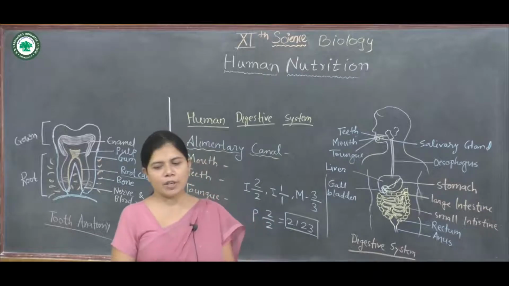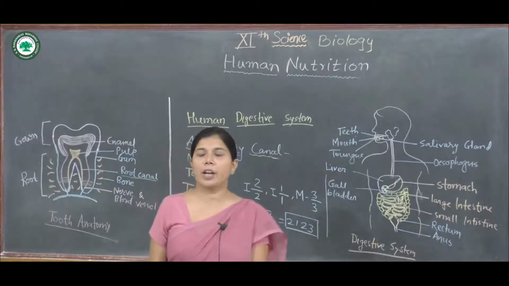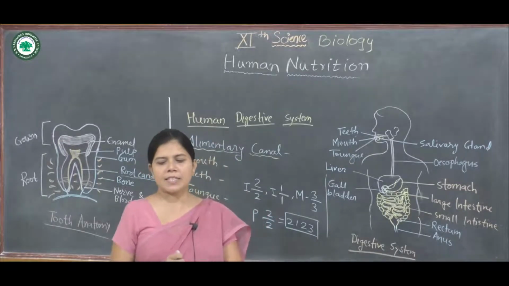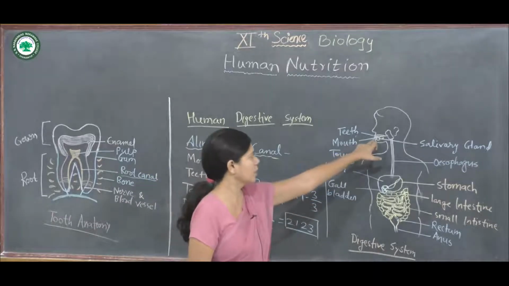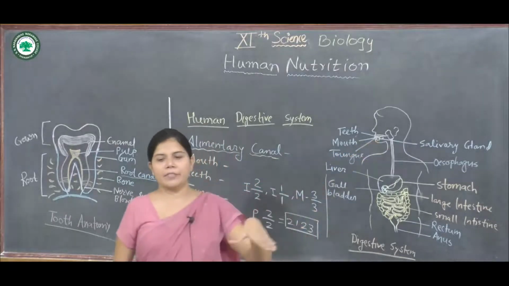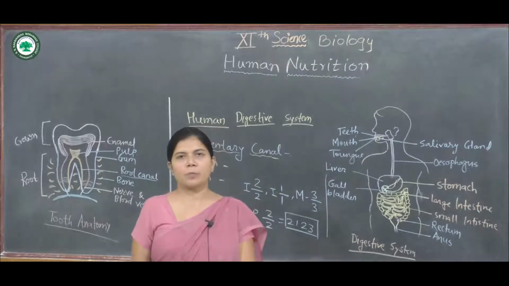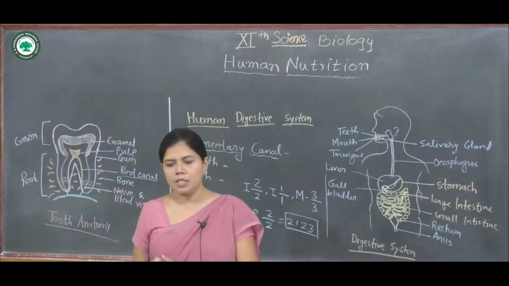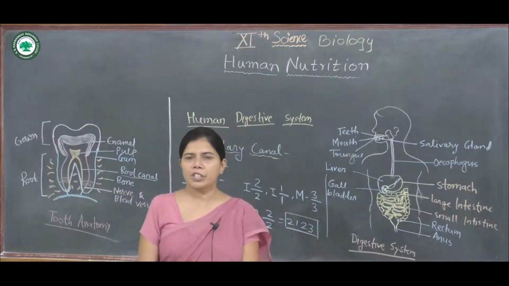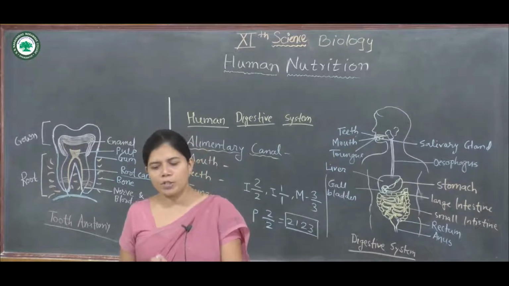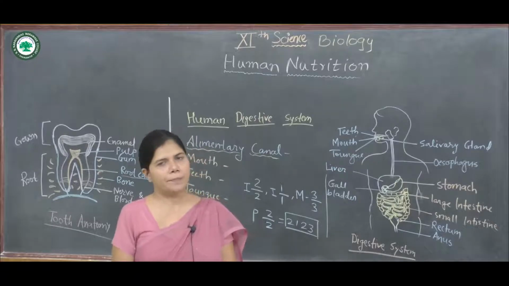The tongue is a fleshy organ which is roughly triangular in shape. It lies along the floor of the buccal cavity. The upper surface of the tongue bears numerous projections, which are known as the papillae.